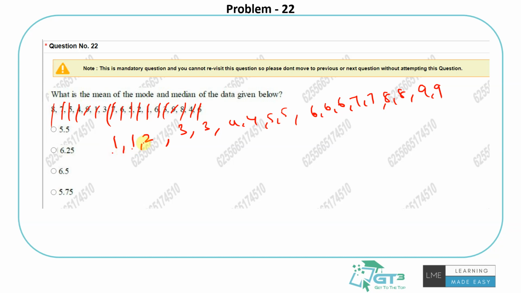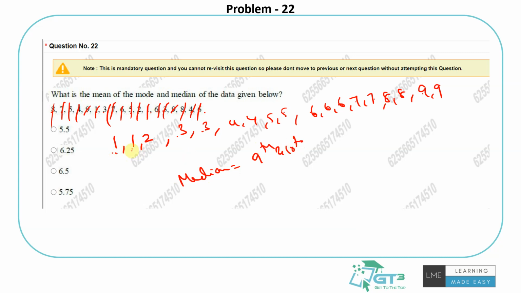So basically 1, 2, 3, 4, 5, 6, 7, 8, 9, 10, 11, 12, 13, 14, 15, 16, 17, 18. So let me count again: 1, 2, 3, 4, 5, 6, 7, 8, 9, 10, 11, 12, 13, 14, 15, 16, 17, 18. Perfect. Arranged, it's 18, so it's an even number. So the 9th and 10th terms give the median.